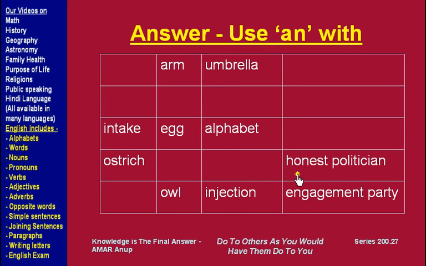An honest politician. We don't pronounce the h in honest, the h is silent, so an honest politician. An engagement party, the pronunciation starts with the e of engagement. So these are the words where we use "an" with these nouns.